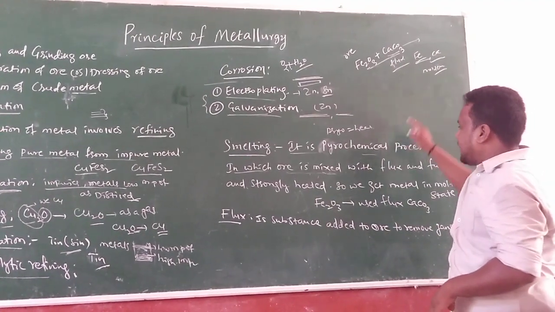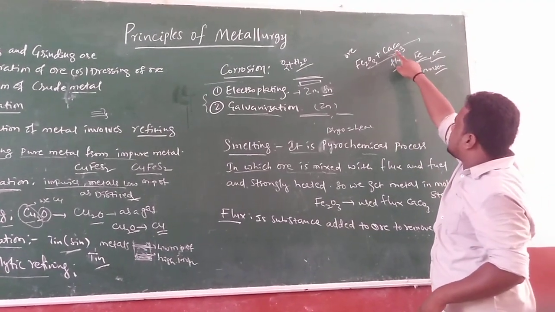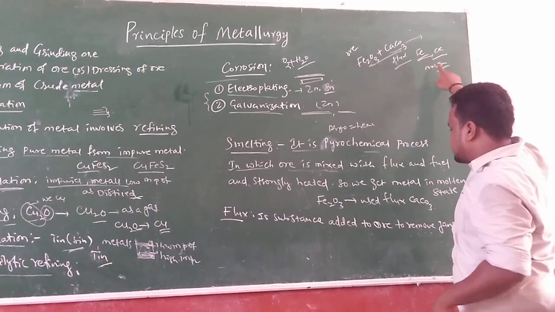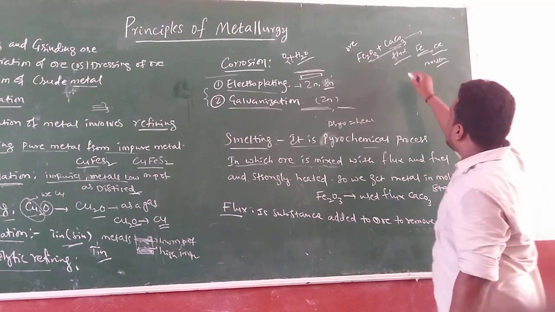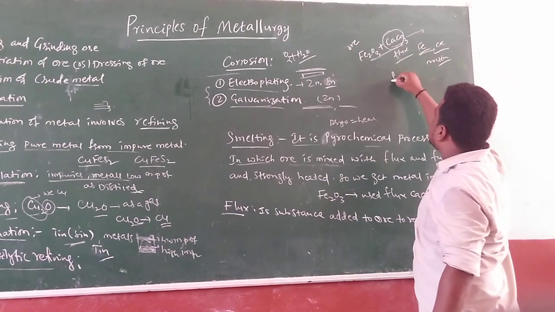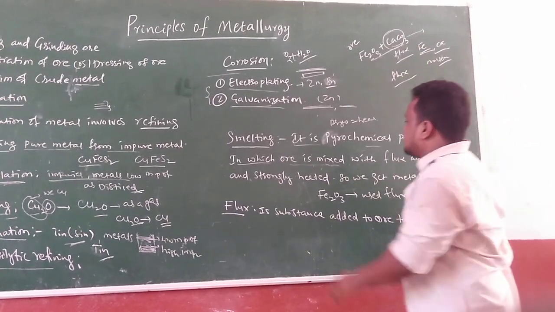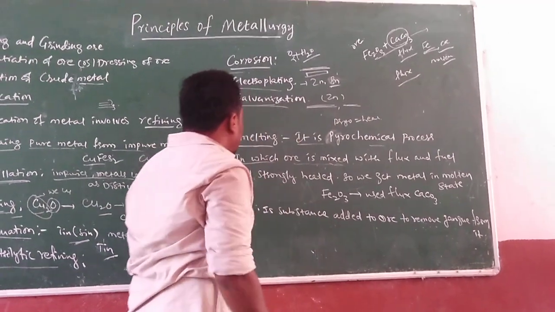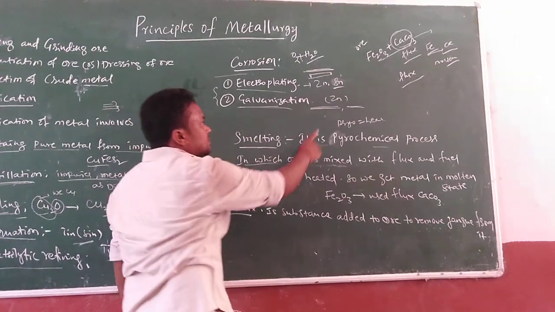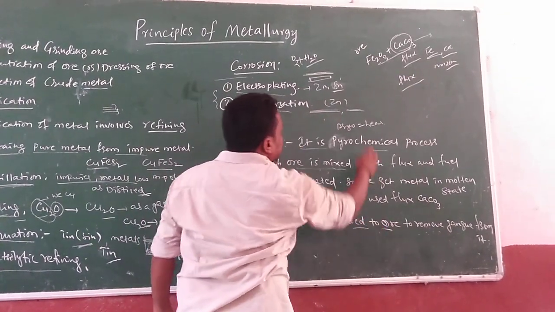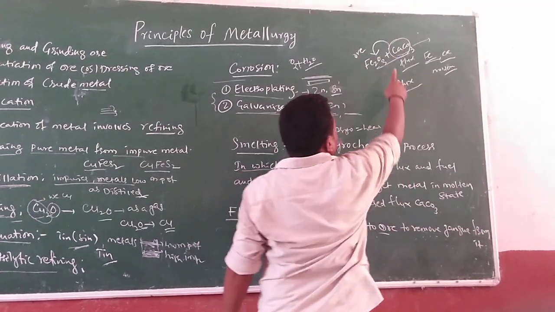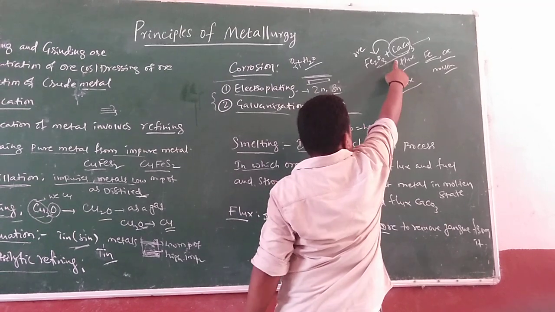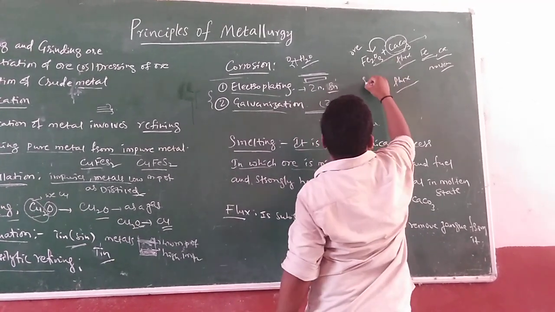What is the flux? Here CaCO3, calcium carbonate, acts as a flux. Flux is a substance added to the ore to remove the gangue from it. How can we define flux? Flux is a type of substance added to the ore. What is its function? Its work is to remove the gangue from it.